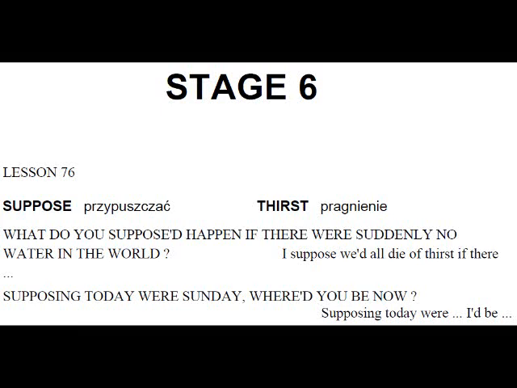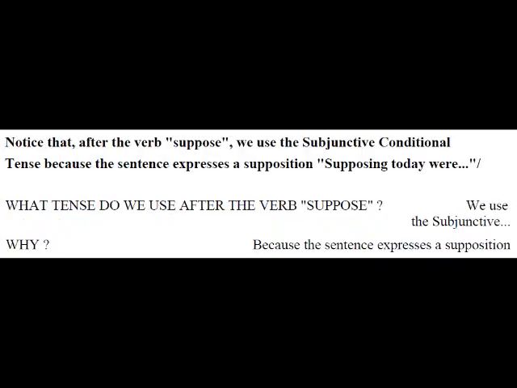Stage 6. Lesson 76. Suppose, first. What do you suppose would happen if there were suddenly no water in the world? I suppose we'd all die of thirst if there were suddenly no water in the world. Supposing today were Sunday, where'd you be now? Supposing today were Sunday, I'd be at home now.